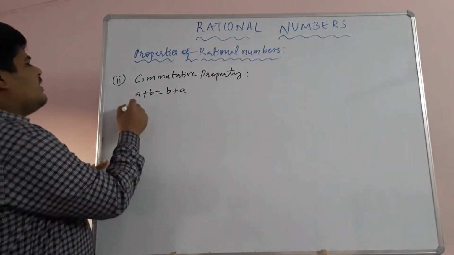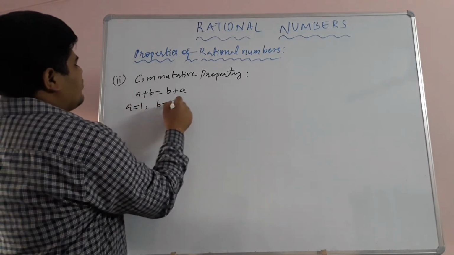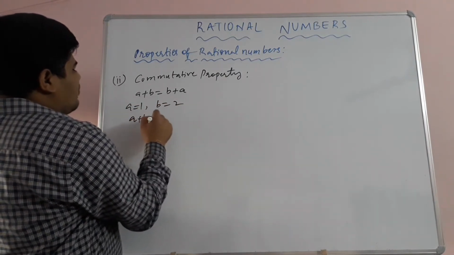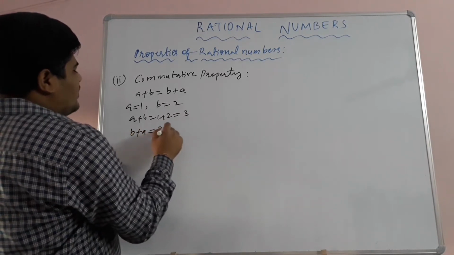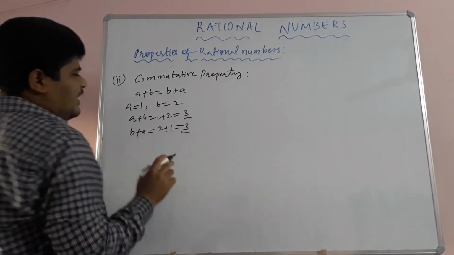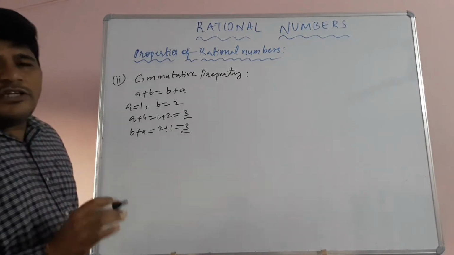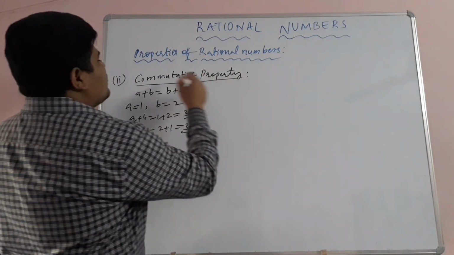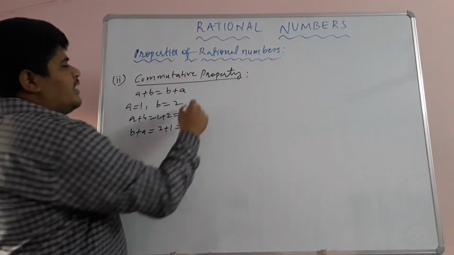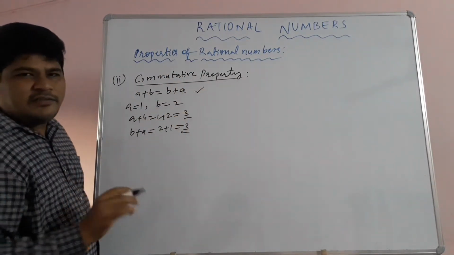So I am taking a is equal to 1, b is equal to 2. a plus b is equal to what? 1 plus 2, that is equal to 3. b plus a is equal to what? 2 plus 1, that is equal to 3. Both are equal. a plus b is equal to b plus a. So children, we can tell that rational numbers satisfy commutative property under addition.